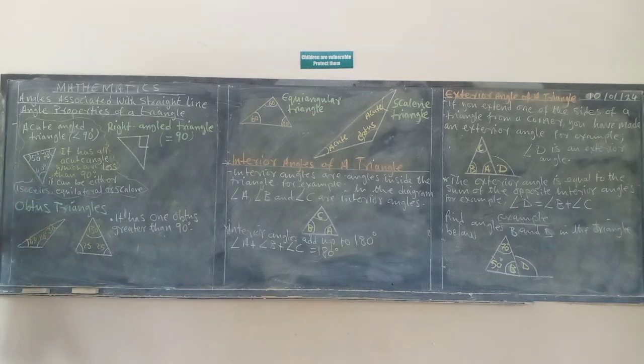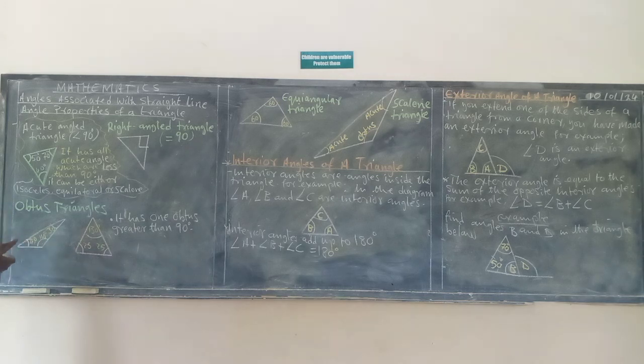You can see this triangle here; I'll try by all means to decorate them so that I can make them look interesting to you. Look at this triangle. It is an acute triangle. Why is it an acute triangle? Because it has angles less than 90 degrees. You can see this is 50 degrees, 70 degrees, 40 degrees. Each angle is less than 90 degrees. That is what makes an acute triangle.